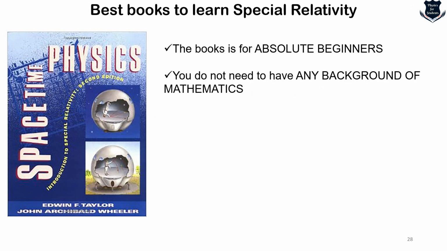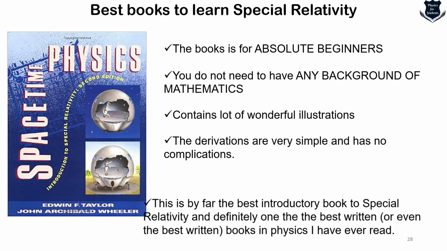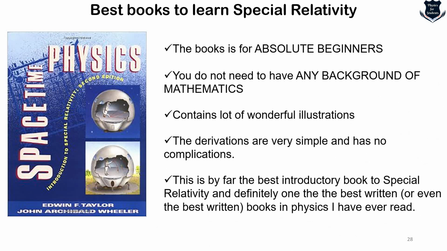So this is a book for absolute beginners. You do not need any mathematical background, saving basic algebra and trigonometry, and the derivations are very simple. And this is by far, I would say, the best introductory book, which doesn't make you feel complicated, but gives you a very thorough understanding of special theory of relativity.